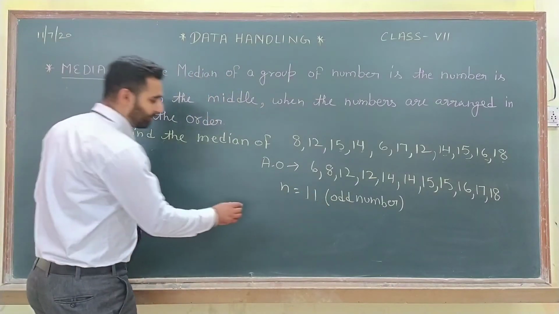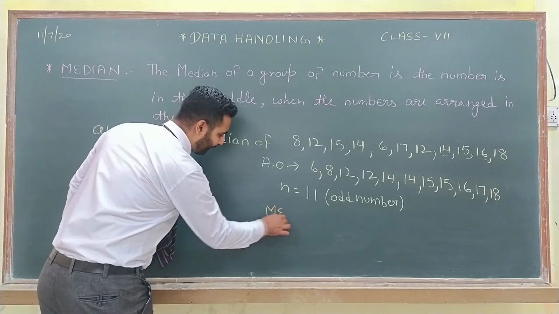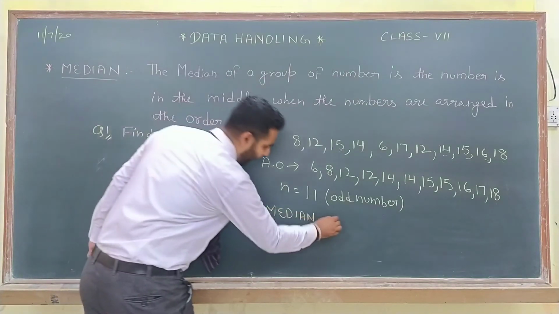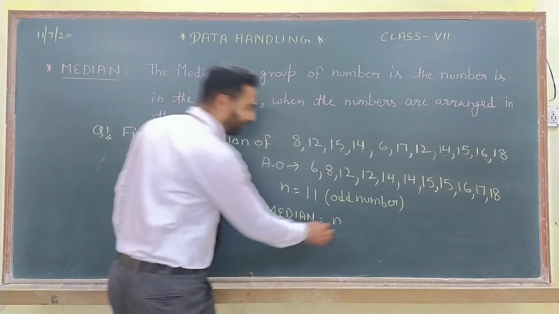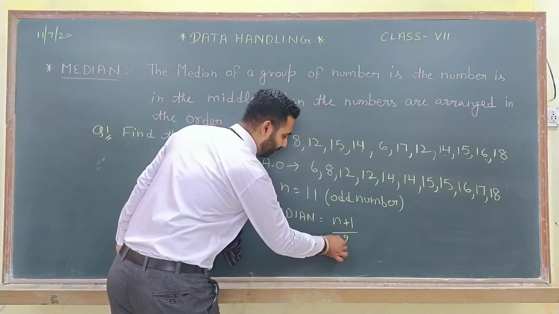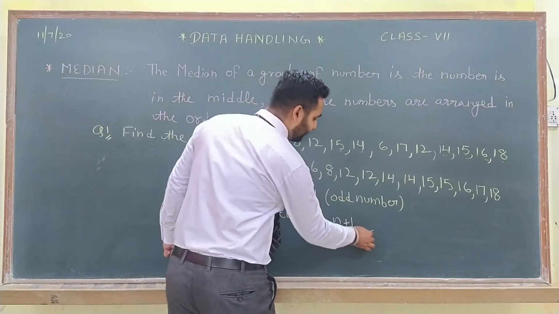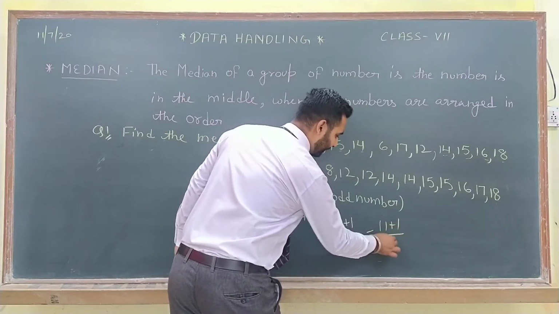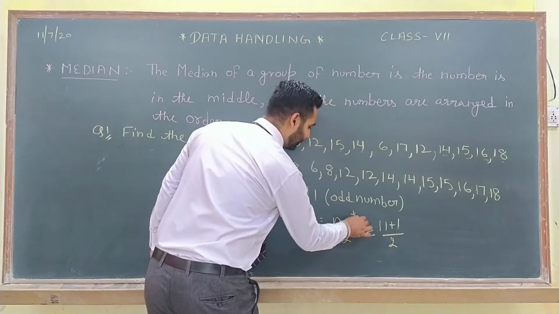So for odd numbers the formula of median is (n plus 1) upon 2, where n means the number of terms. Now the value of n is 11, so 11 plus 1 upon 2.